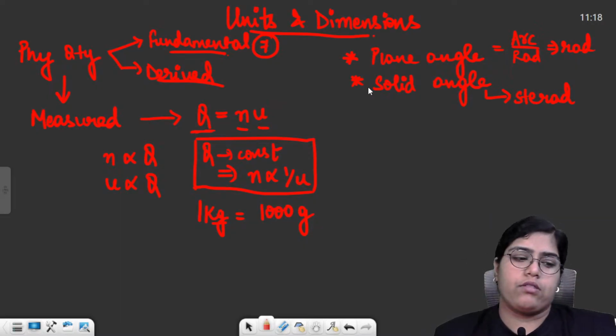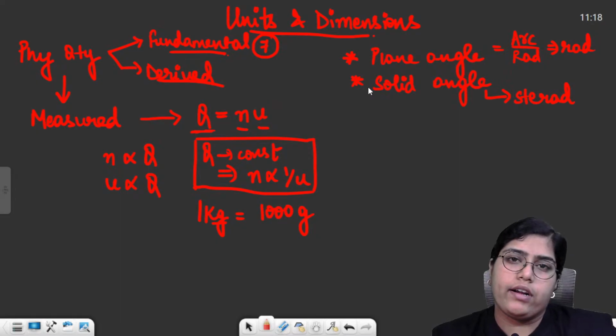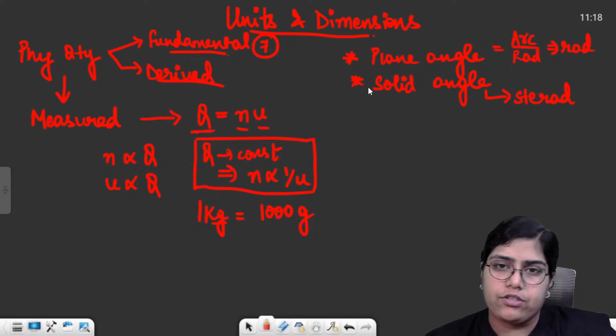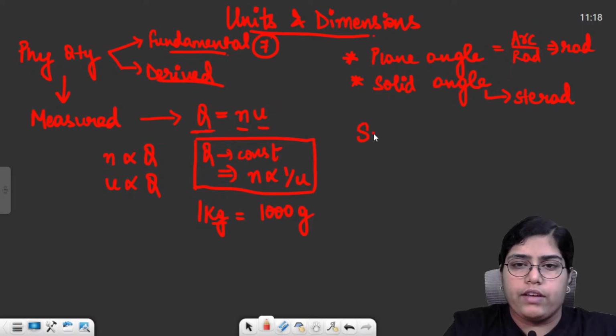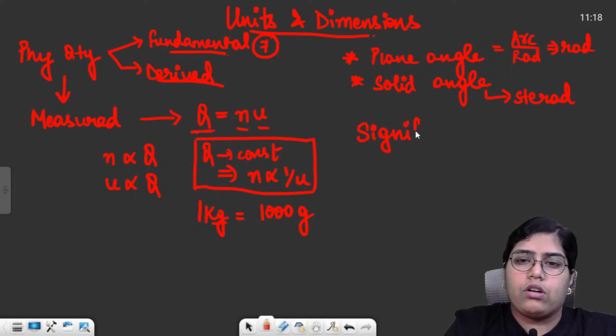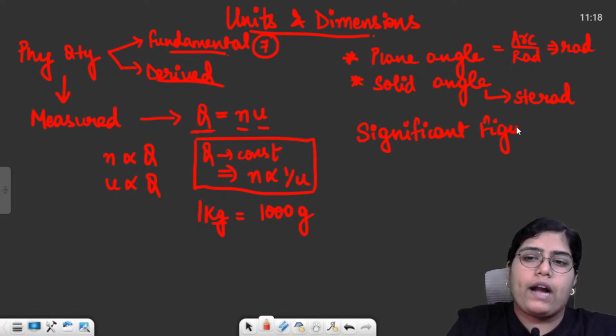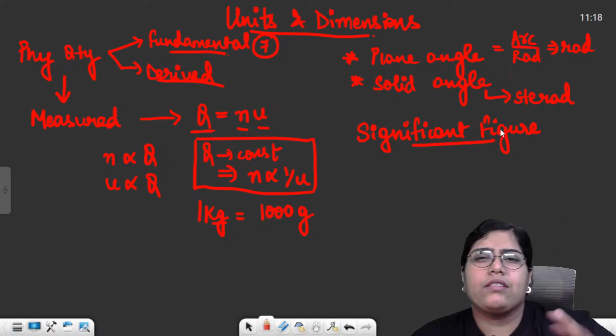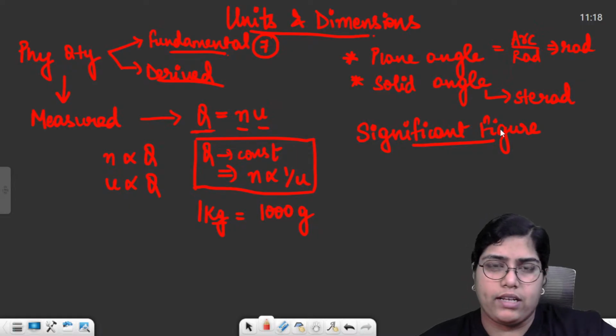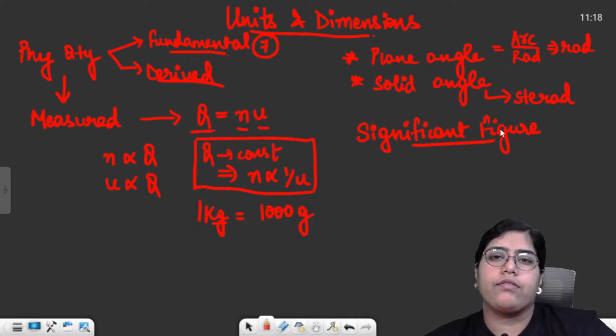This was the first part of this chapter in which we discussed what units are and how we measure a quantity, what a measurement comprises of. And then there was a small topic called significant figures. I'm sure that you must be very clear with significant figures. I believe hardly one single question may or may not come in your exam from this topic. You just need to remember 2 to 3 rules for significant figures.